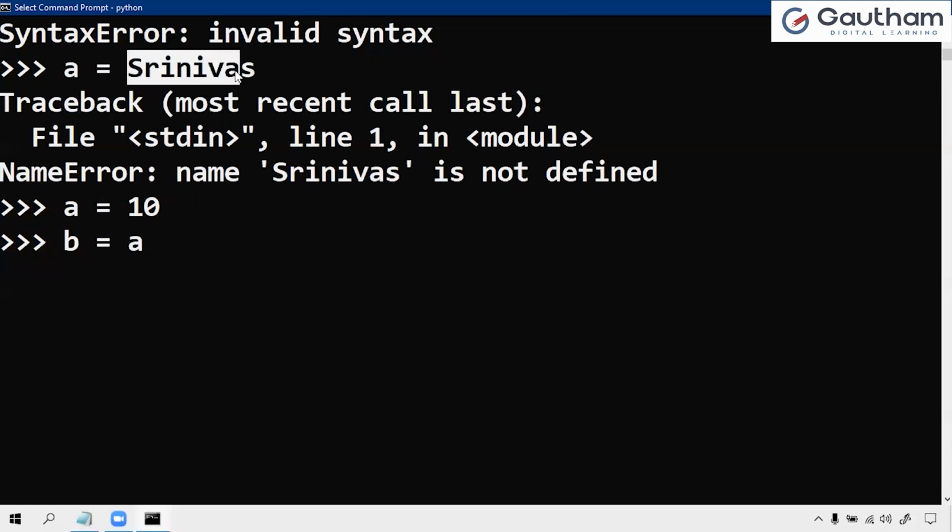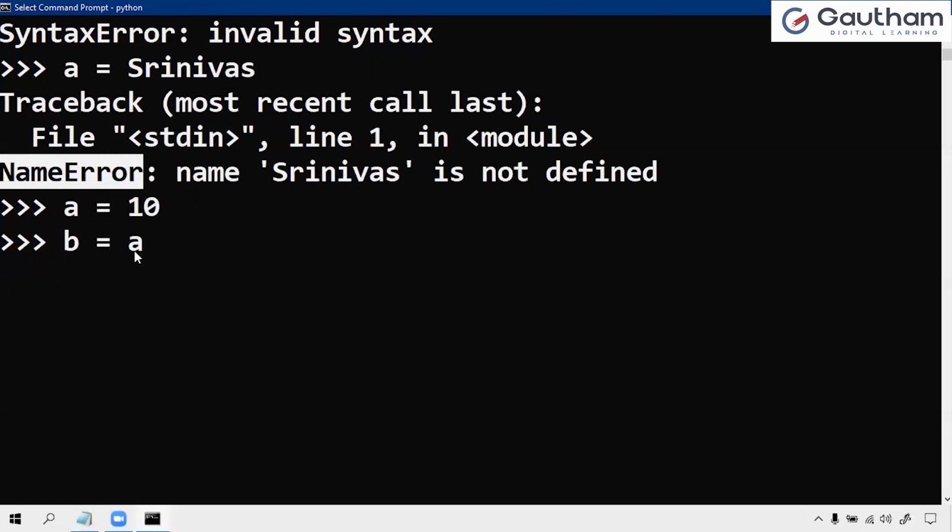Similarly, here also Srinivas is treated as a variable. It is trying to assign the value of Srinivas into a, but we have not defined Srinivas, like a equals 10, right? So that is the reason we are getting a name error. But now I defined the name, that is, the variable a.